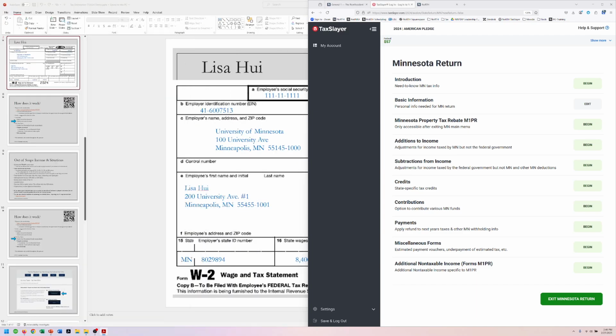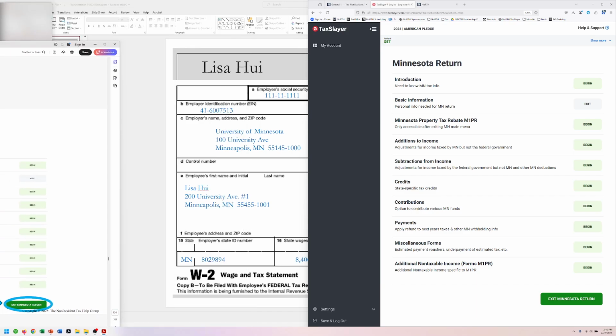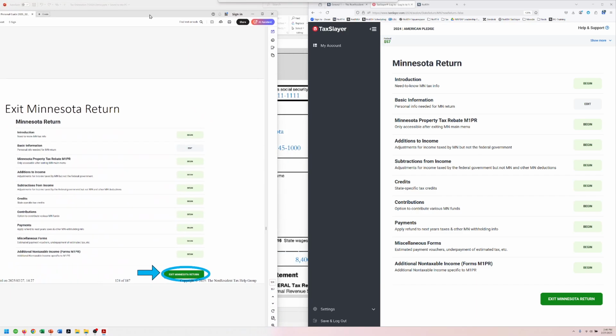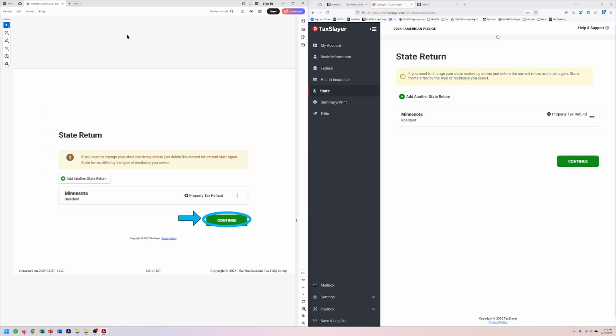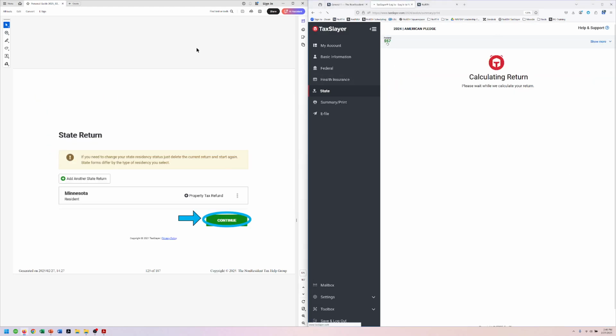So I am going to skip over all of those slides really quickly and go right here. And we're back magically here. Let's see if I can make that the proper size. There we go. Okay, so we're going to exit the Minnesota return, continue.